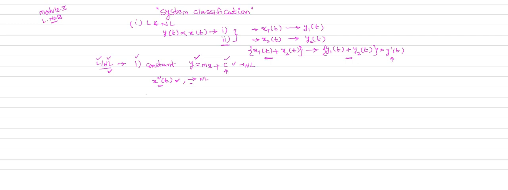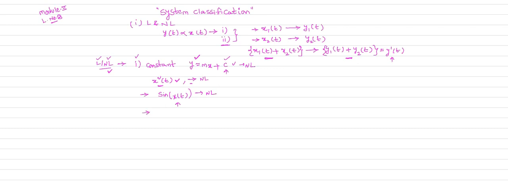Suppose the system is defined with trigonometric functions, such as sine of x of t. The system consists of trigonometric functions like this, sine of x of t. That system is also a non-linear system.